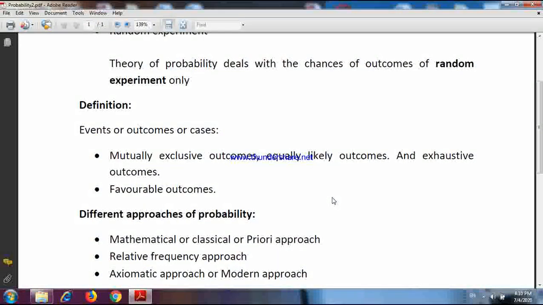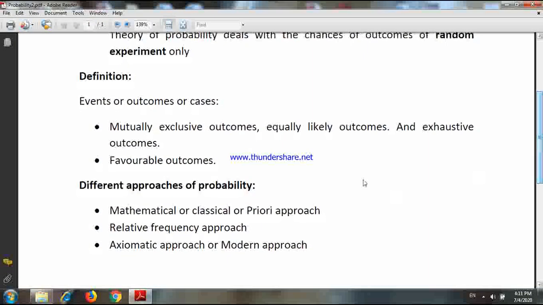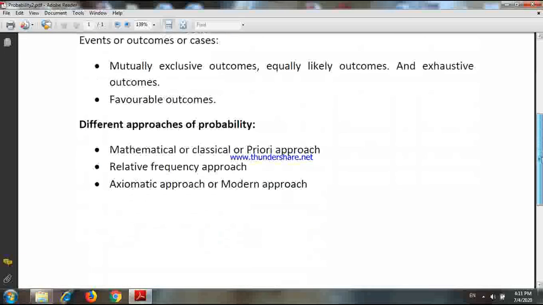If I declare another event, say of getting a prime number when a dice is thrown, out of these 6 possibilities, how many are prime? 2, 3 and 5. So number of favorable outcomes here also 3, namely 2, 3 and 5. You have already these definitions in your book, I just discuss.